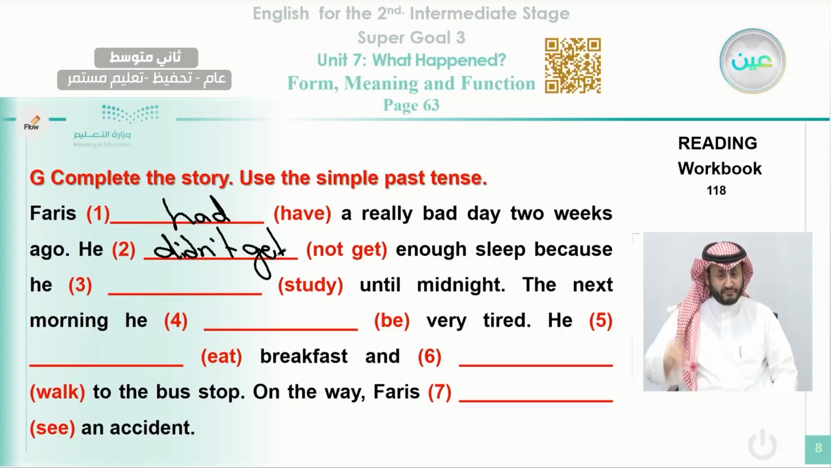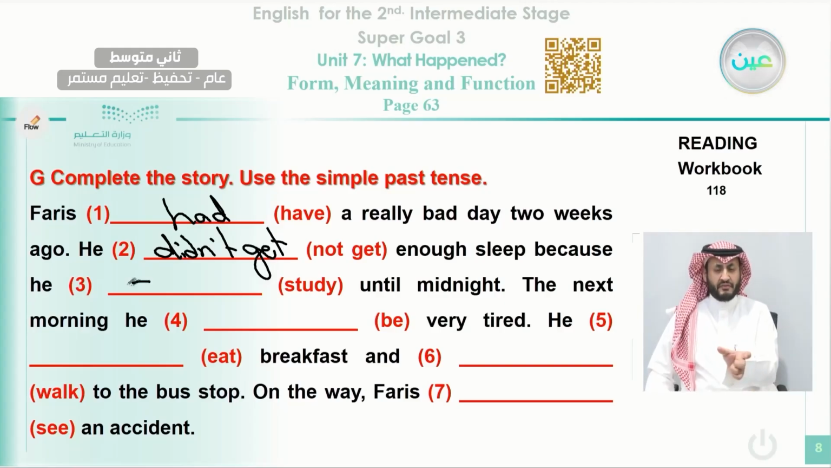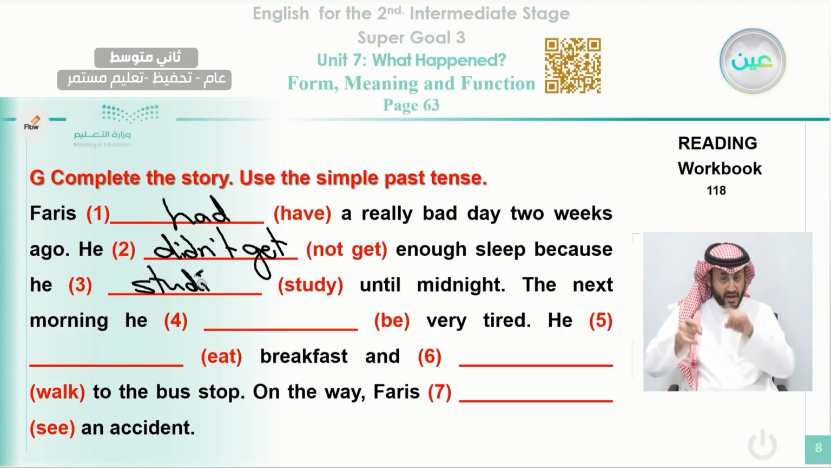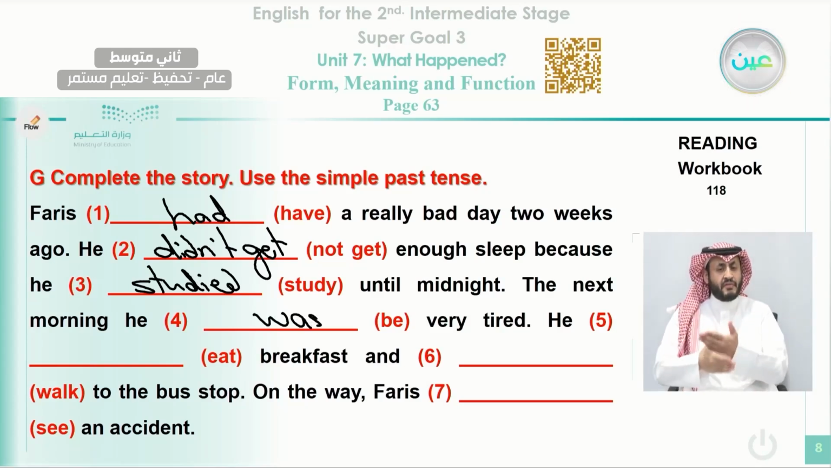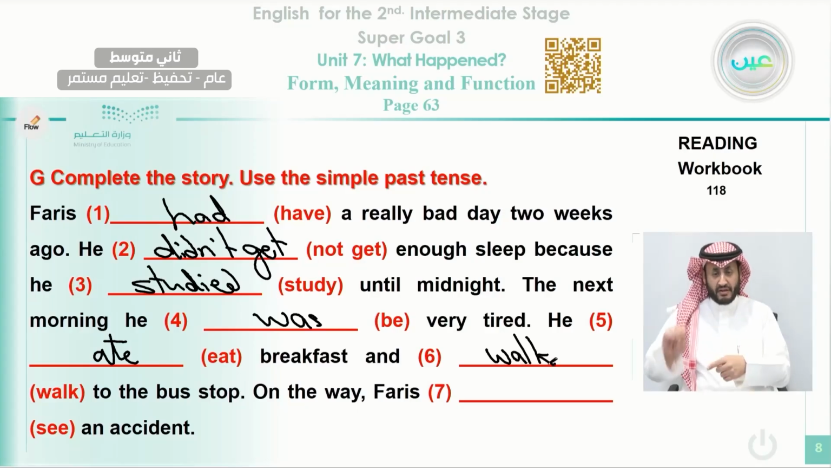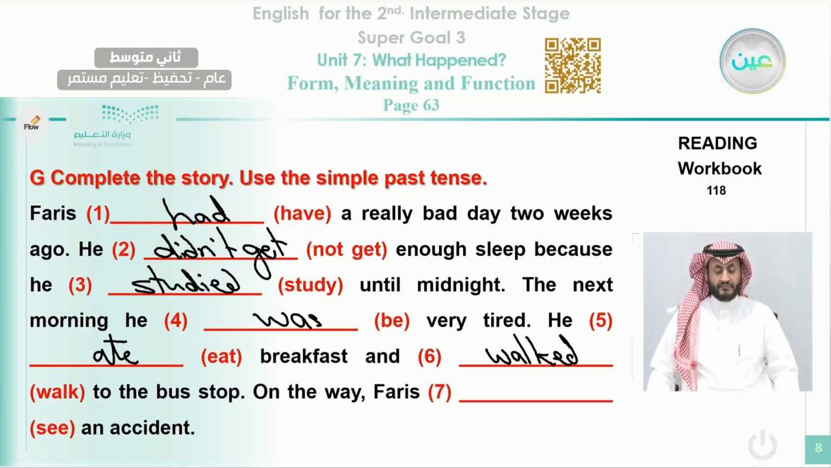get enough sleep because he studied. Here we have to write it in the past as well. We can say studied until the midnight. The next morning he was, as you can see here, very tired. He also ate. We can use it in the past. We can say he ate, because the past form of eat is ate. He ate breakfast and walked, because the verb here is walk. We use it in the past. Walked, because a regular verb, to the bus stop.